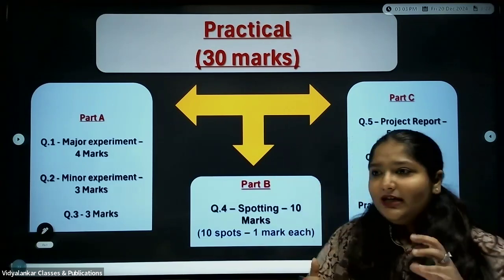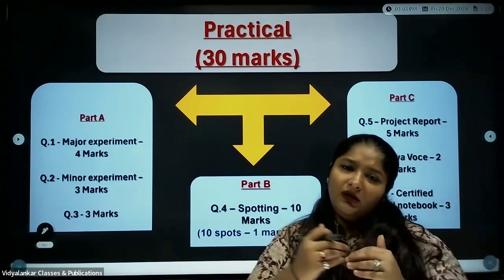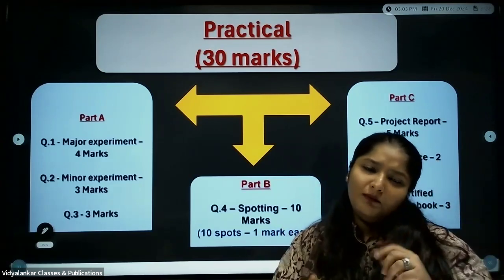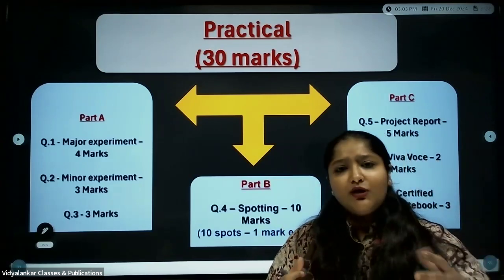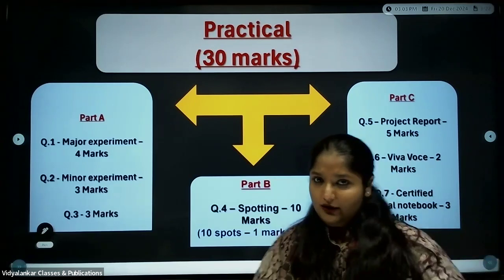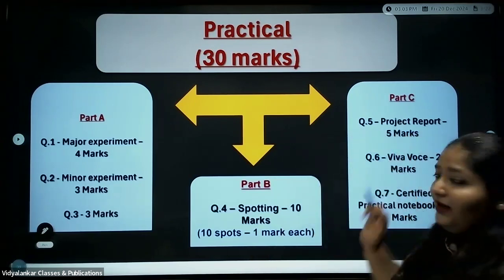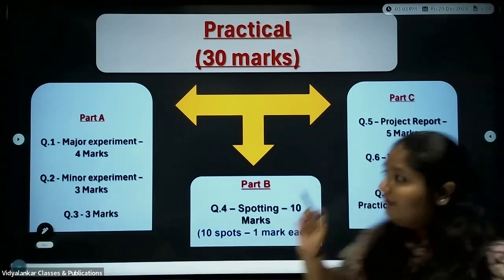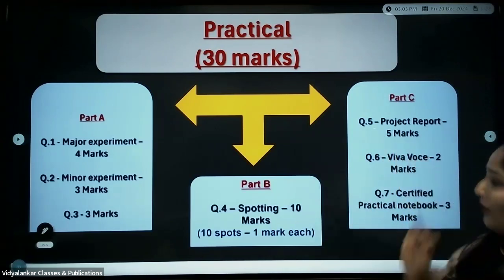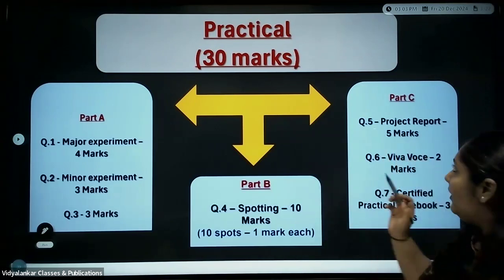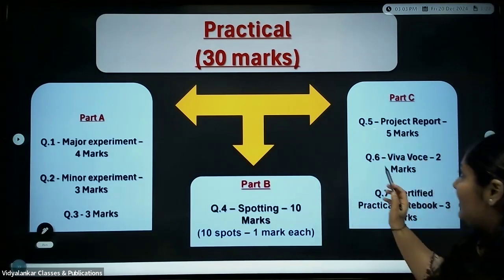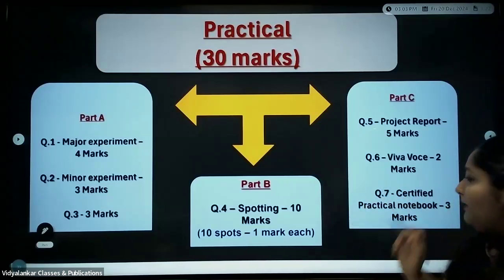Next, precise points for identification. Don't lengthen much since it is only for 1 mark. Need not elaborate much. 2 to 3 points are more than sufficient. Next is your part C, considered to be very important, wherein you will have your project report, which is going to be for 5 marks. Next is the Viva, which is going to be for 2 marks.